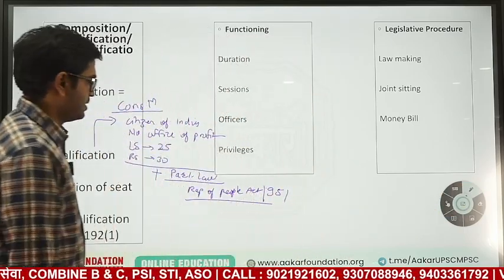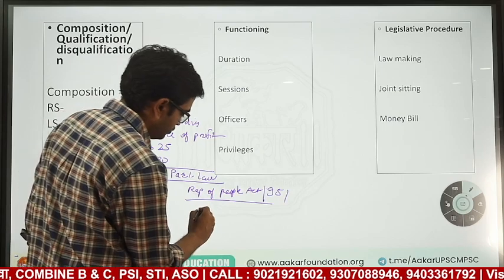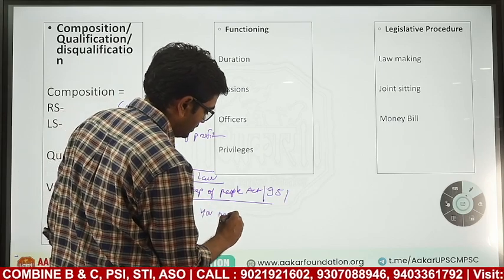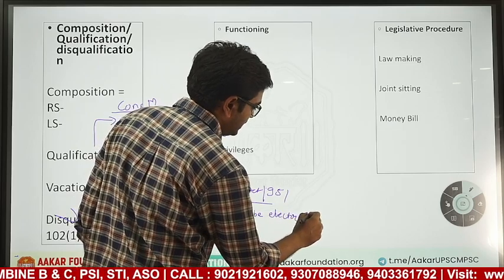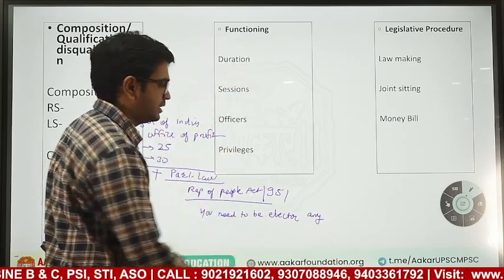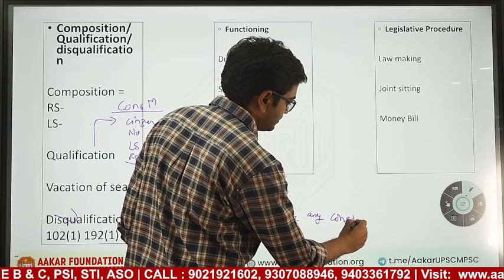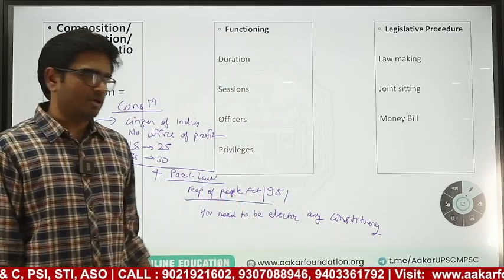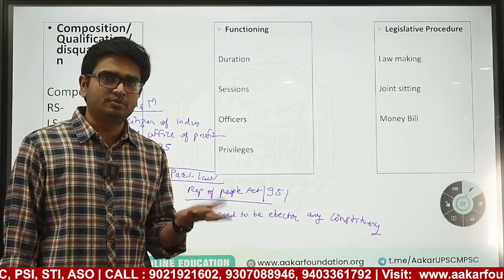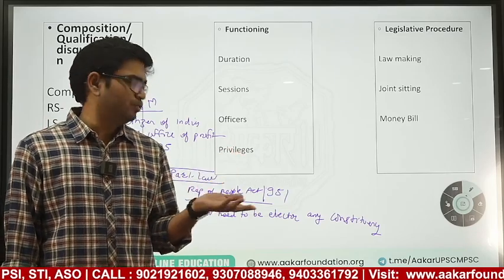This act says that you need to be an elector in any parliamentary constituency, be it for Lok Sabha or Rajya Sabha. You need to be an elector of any constituency of any state, not necessarily the same state.